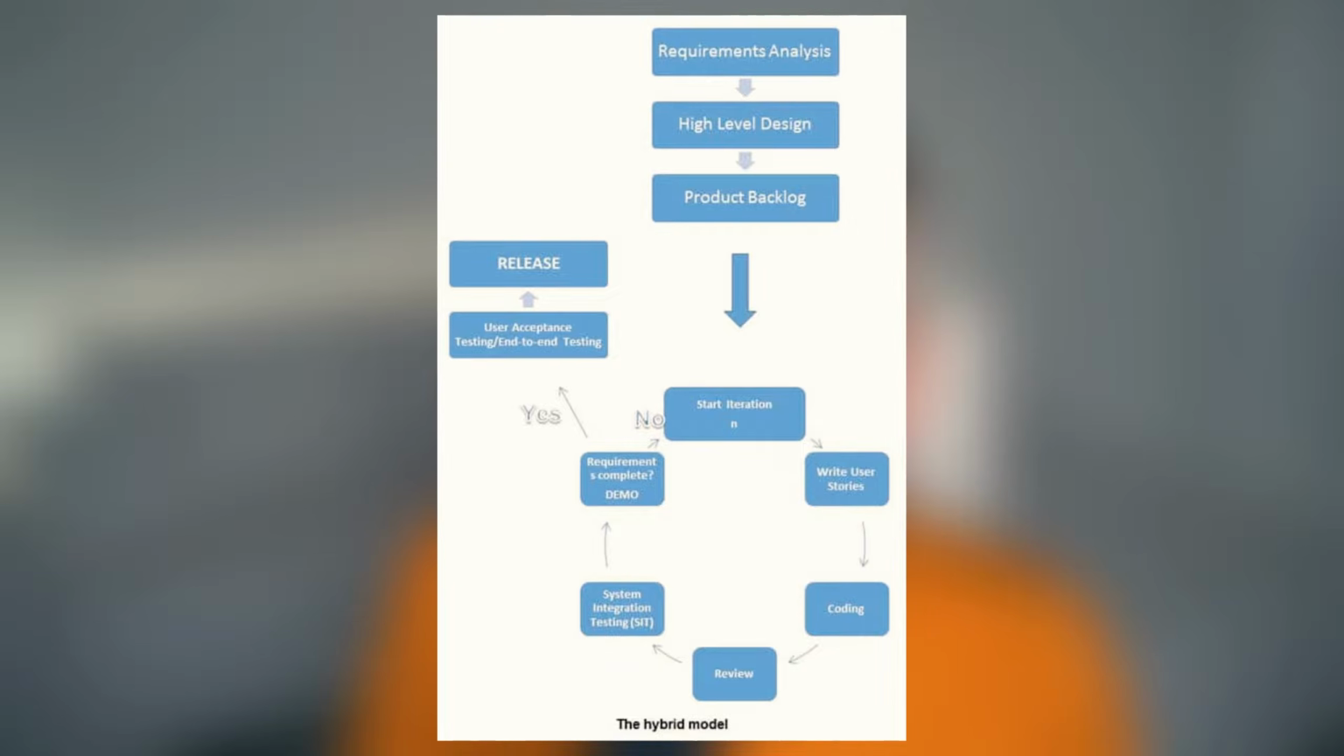Now, let's have a look at the Agile waterfall hybrid model. With a hybrid model, you start with a waterfall. Sequentially, you move through the requirements analysis. Once done, you move to the high-level design estimation. Once done, you move to the product backlog. You actually write the user stories, write the requirements. Then you move to the Agile way of working.